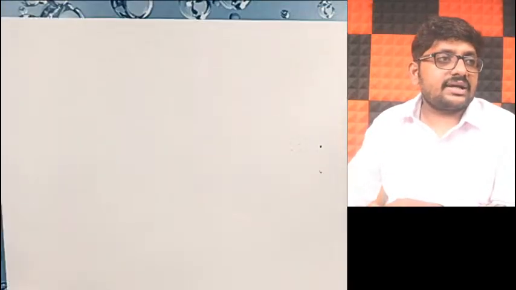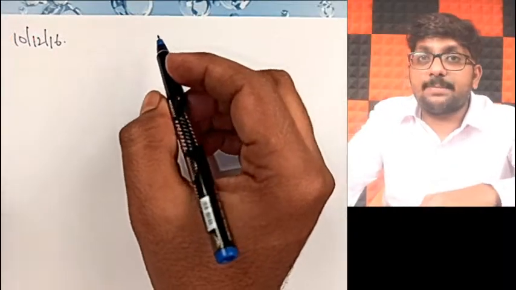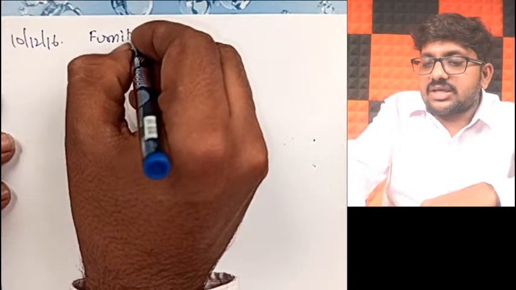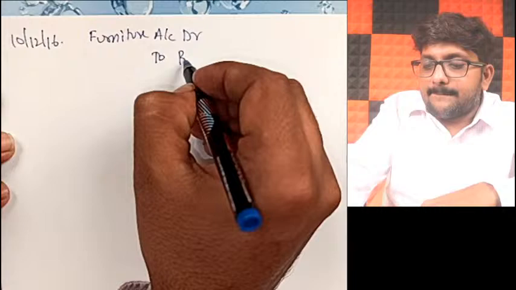Next, what are they trying to say now? Go to the next transaction. 10th of December 2016. What is happening? He purchased furniture and paid by check. What did he purchase? He did not purchase goods. He purchased furniture. So what will be the journal entry, my dear friends? Furniture account debit to bank account.